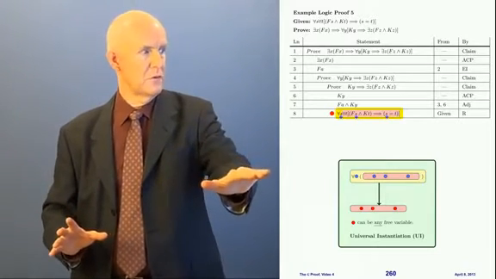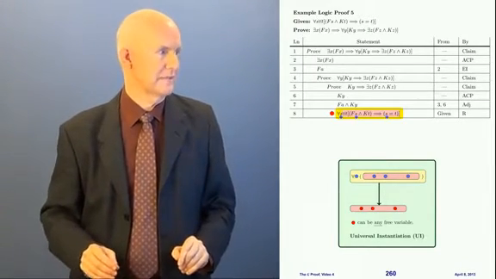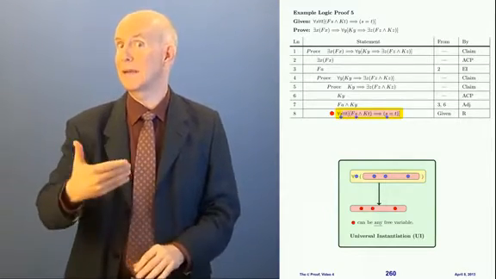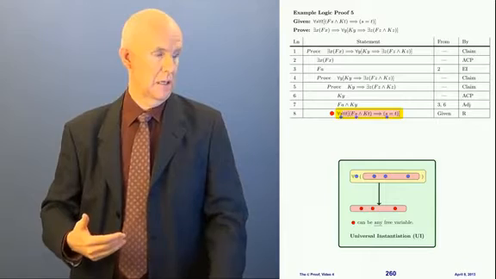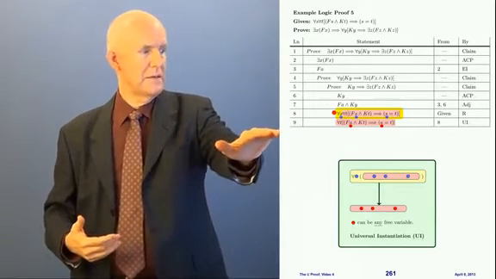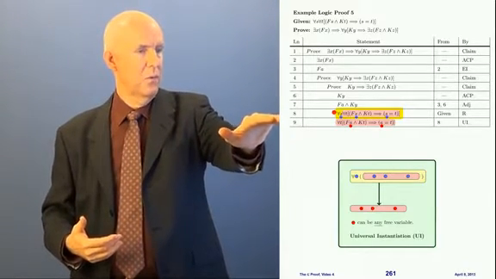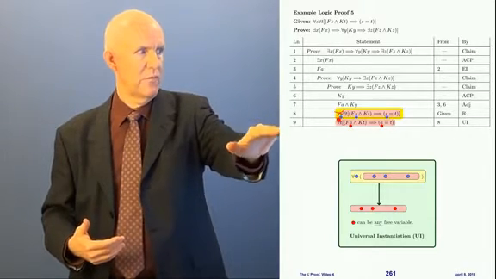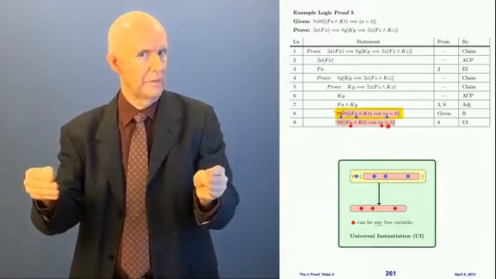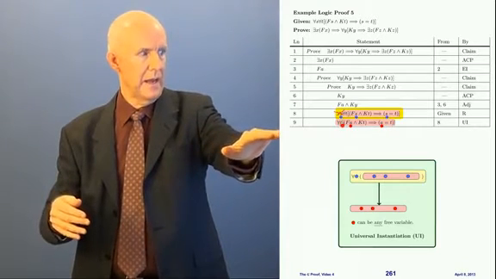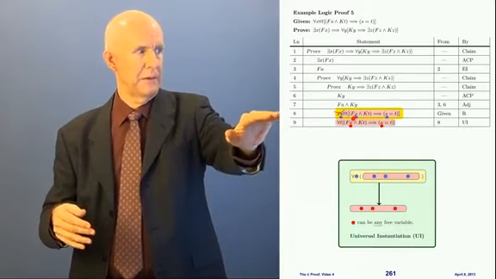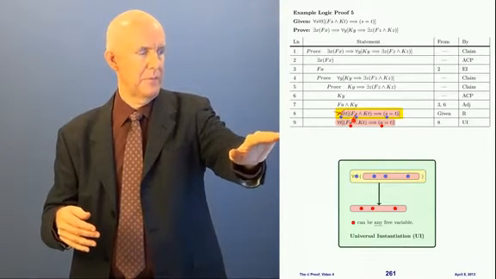And so I'm going to plug something in for the s. I can pick anything I want, so I'm going to pick a. The red variable is a. What I've done is pull off the for all s on the outside, and what remains is the pink part without the for all s, with the variable a put in, that's the red. So the blue s became a red a there.